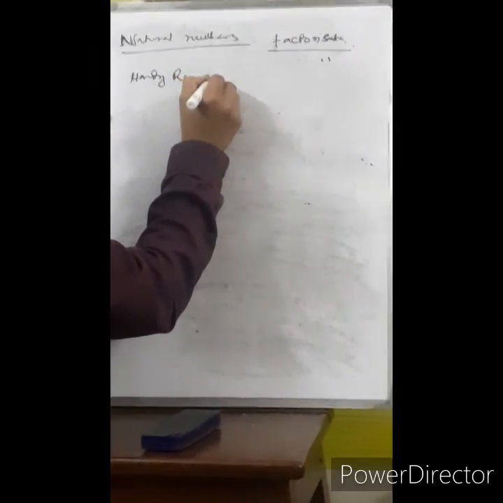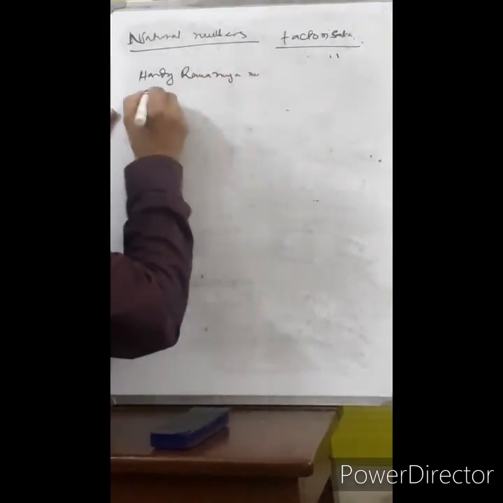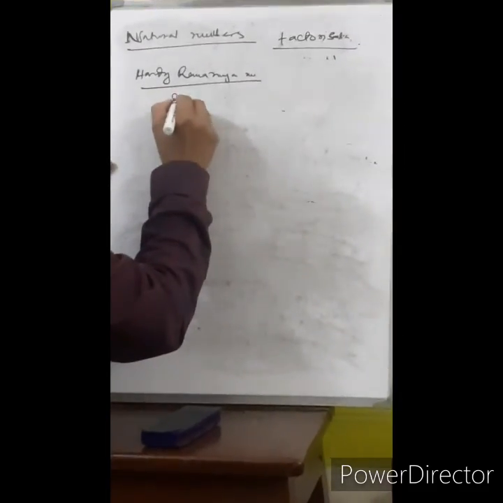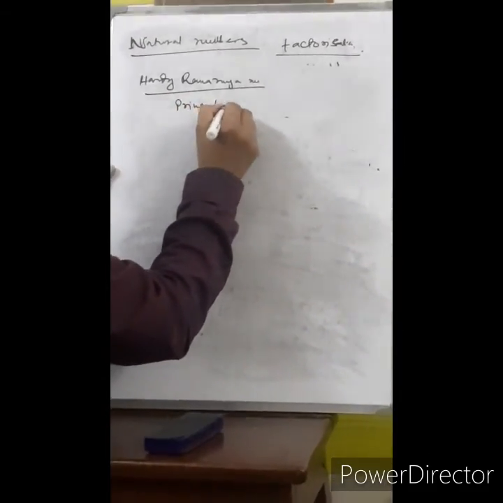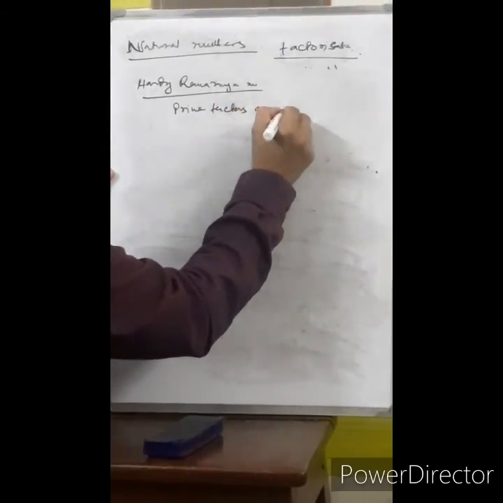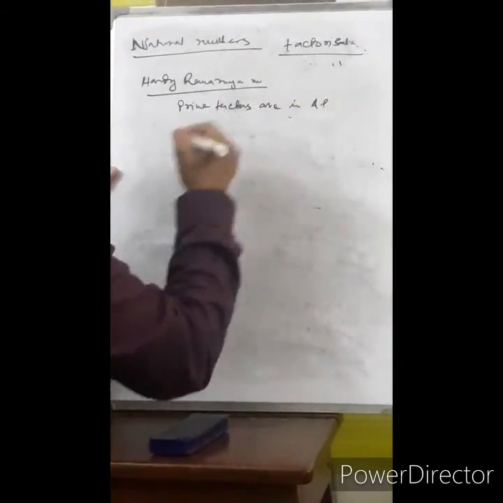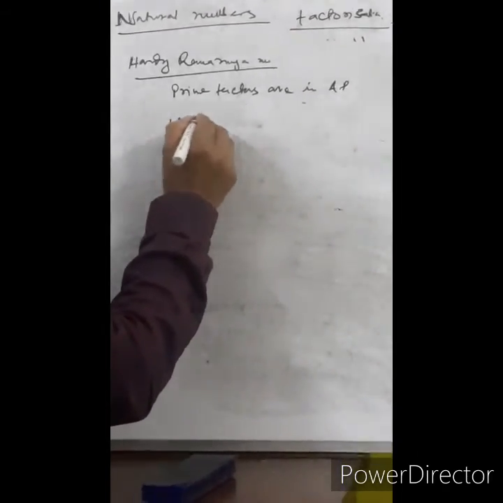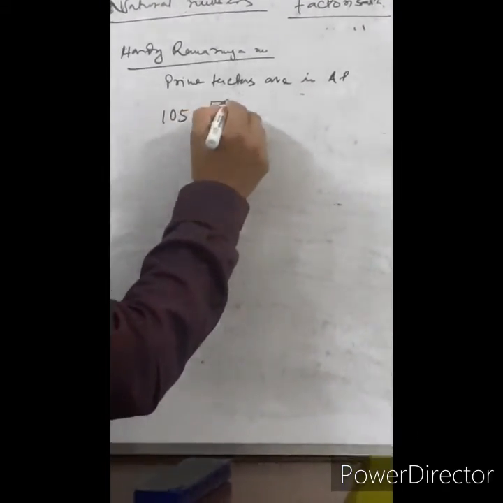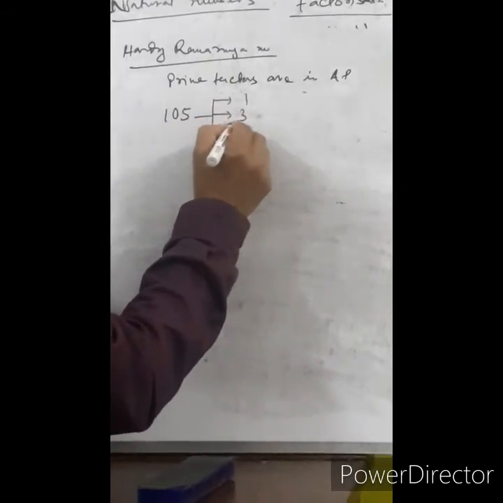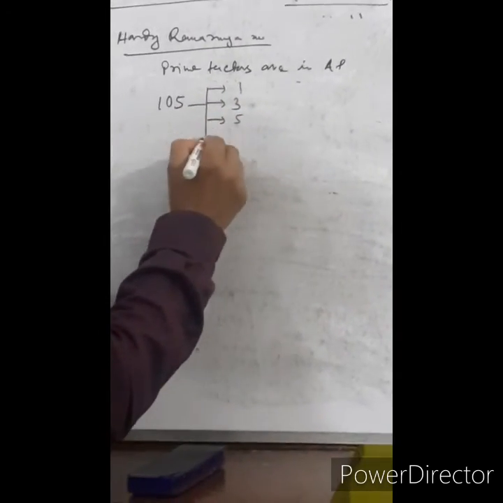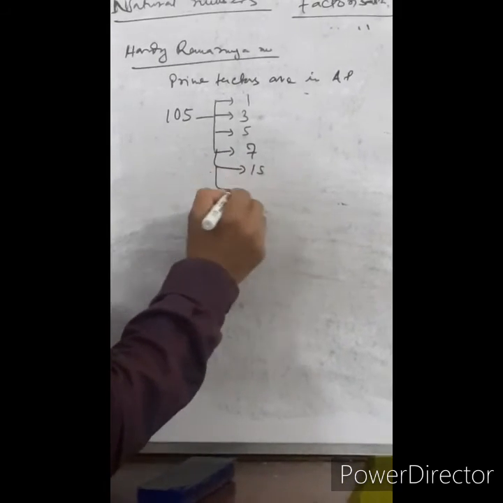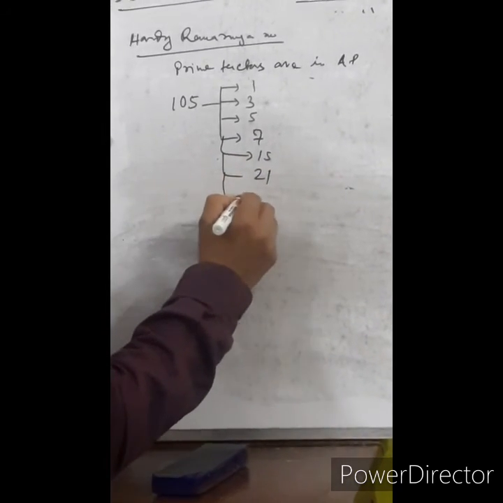Then Hardy-Ramanujan numbers. Hardy-Ramanujan numbers are the numbers in which the prime factors are in arithmetic progression. Suppose 105. Factors are 1, 3, 5, 7, 15, 21, 35.